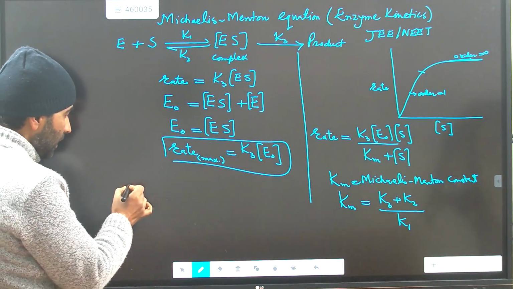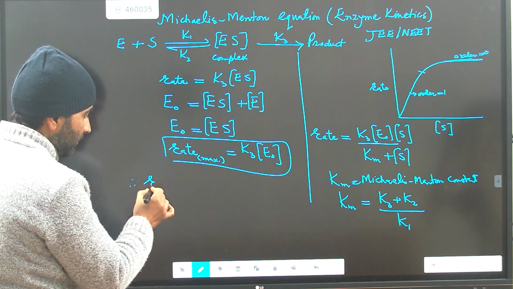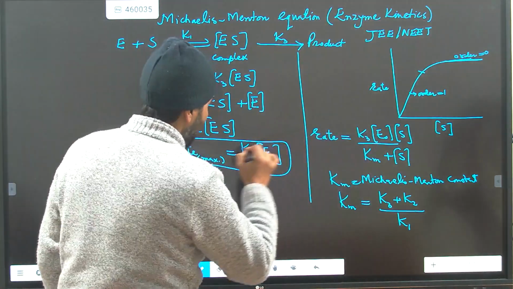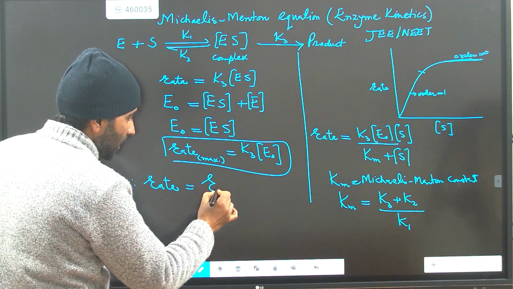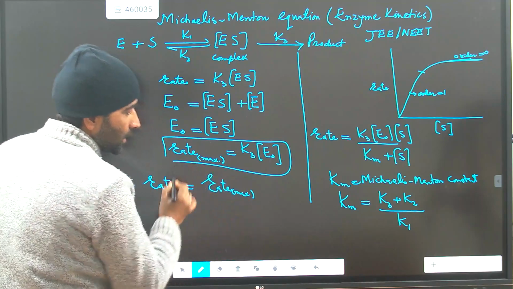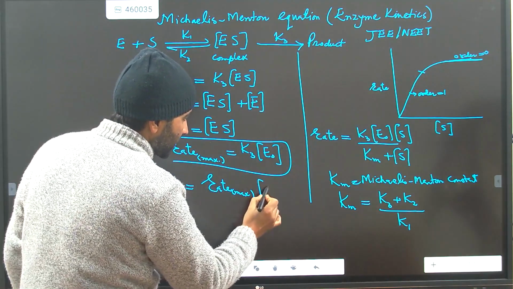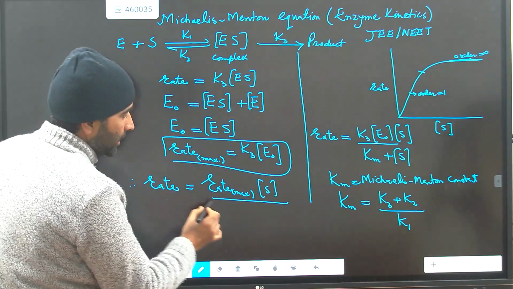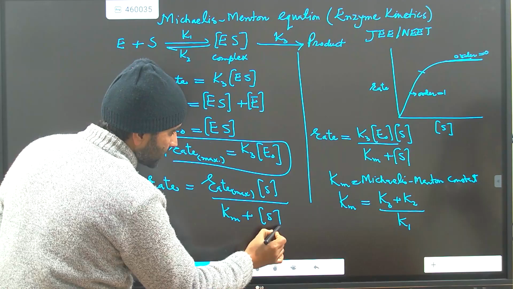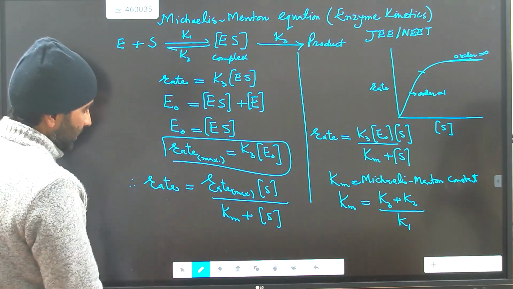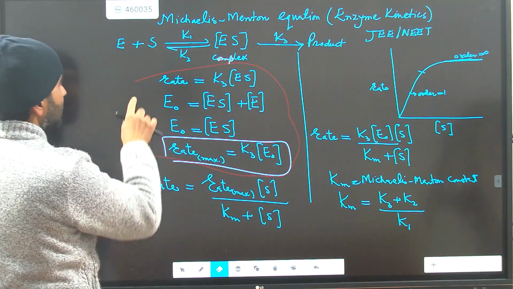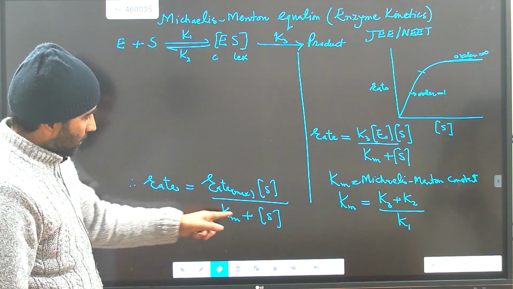So you can write it like this: rate will be equal to, I will write rate maximum here instead, then substrate concentration divided by Km plus substrate concentration. I will delete this part, I can delete this part, and we'll see the conditions.